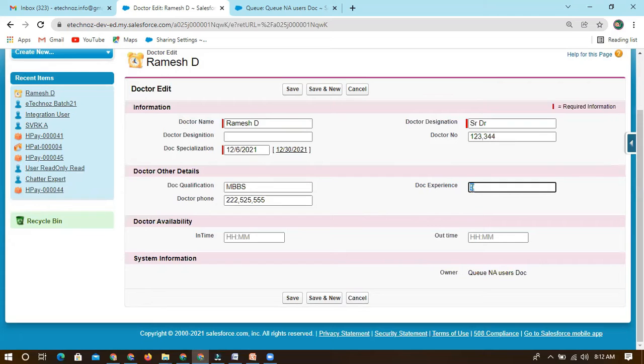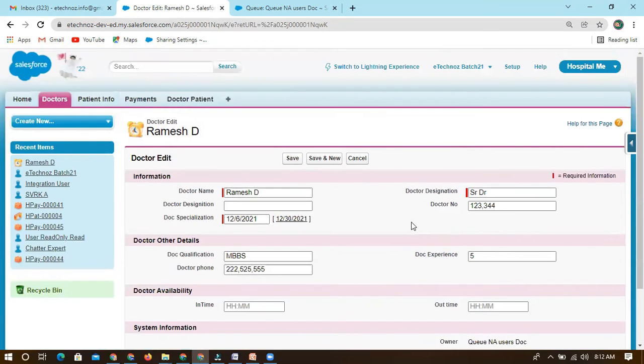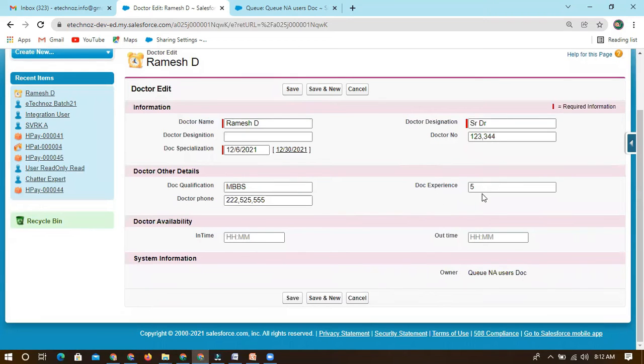If this is less than 3 or something, we need to send an email, because he is not a well-experienced person, so we cannot consider this doctor for this hospital. When this doctor has been created, if the experience is less than 3 or 5, in that case we can send an email.